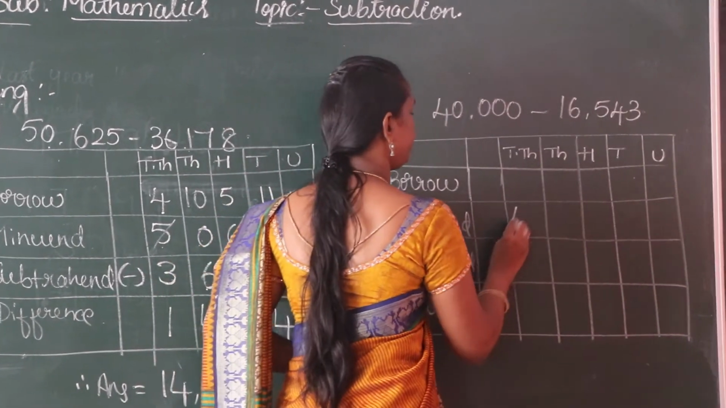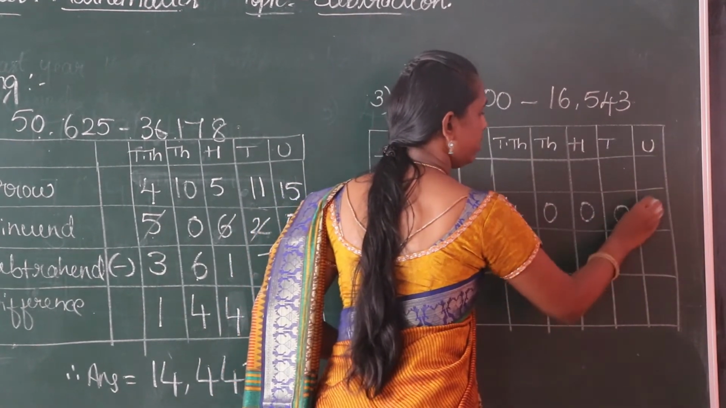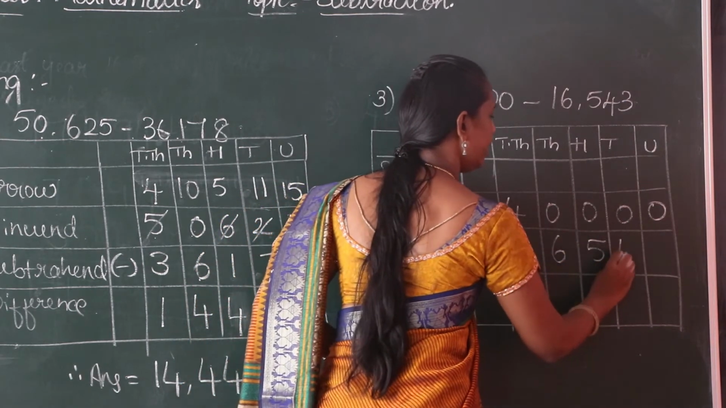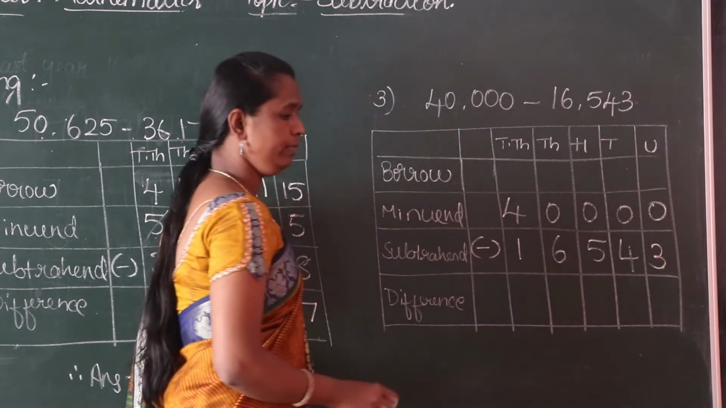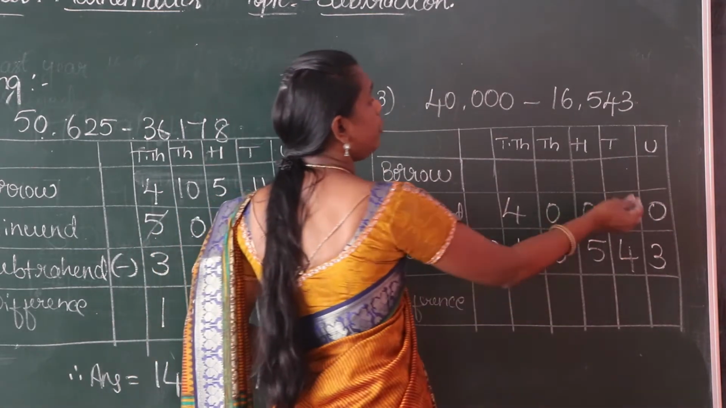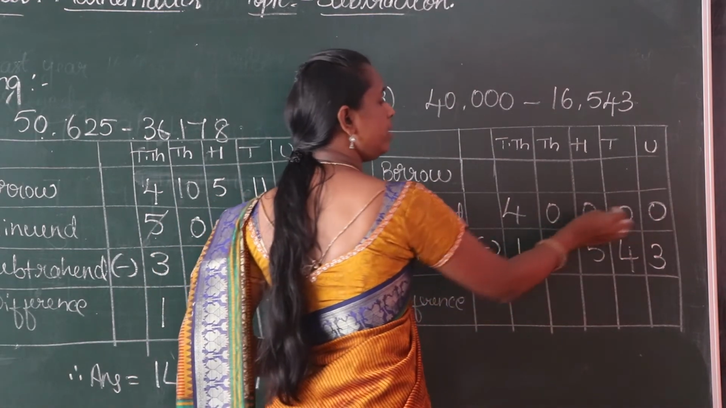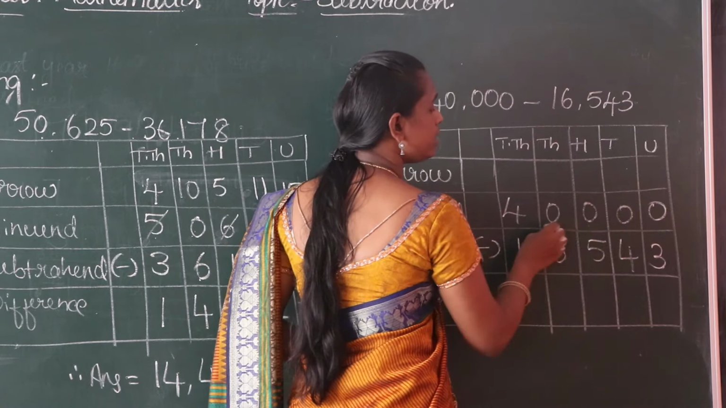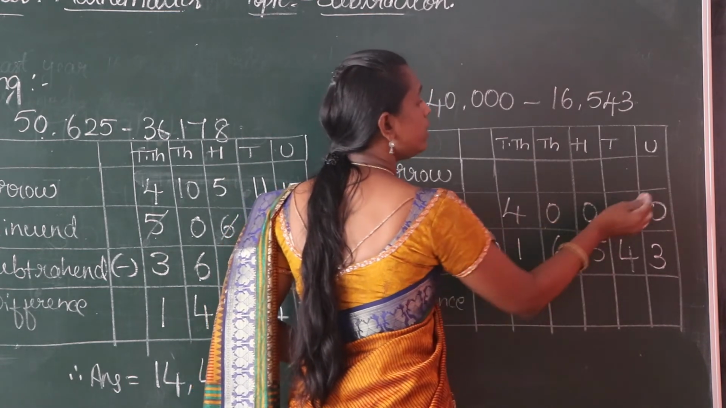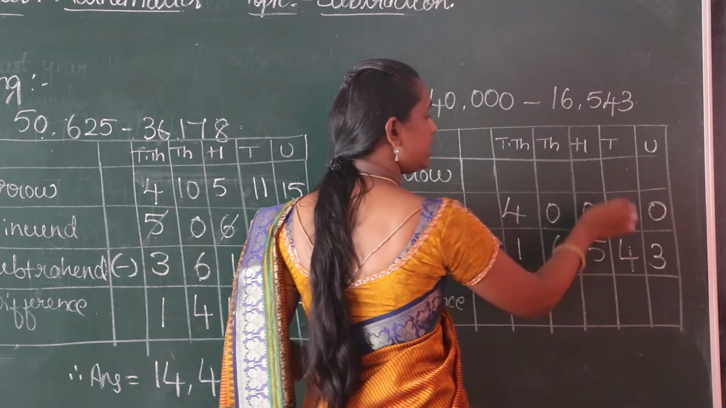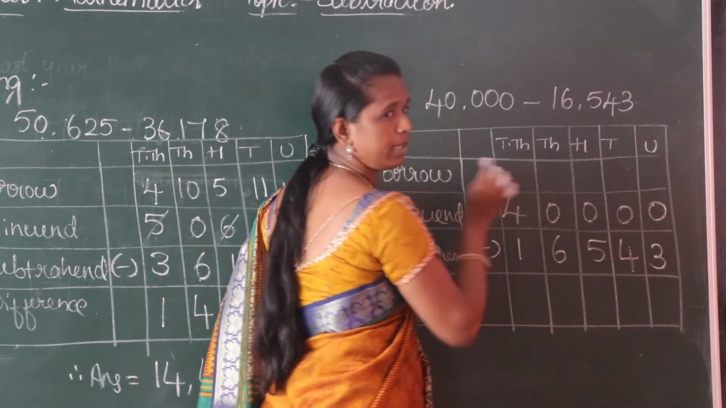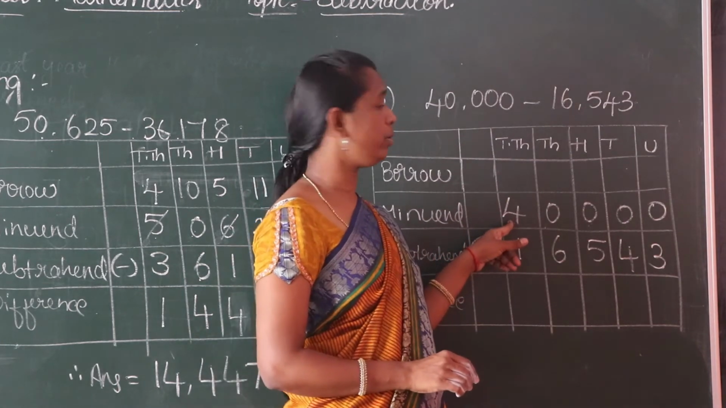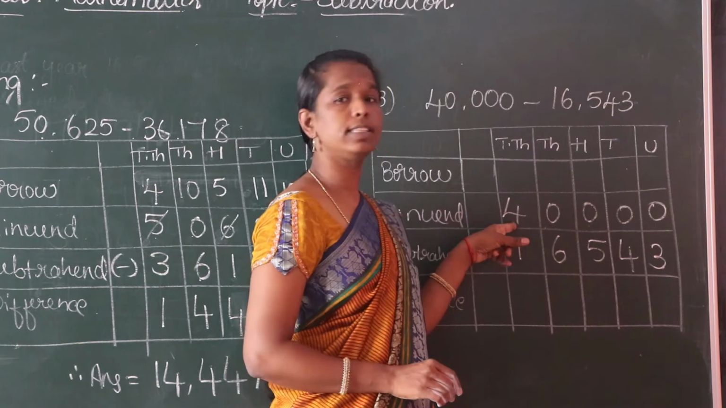16,543. 40,000 minus 16,543. See children, in unit, tens, hundreds and thousand place 0 is there. Observe the sum. In the 4 places we have 0 here. So in the unit place 0 is there, tens place also, 100 place also, 1000 place also. Whereas in 10,000 place 4 is there.